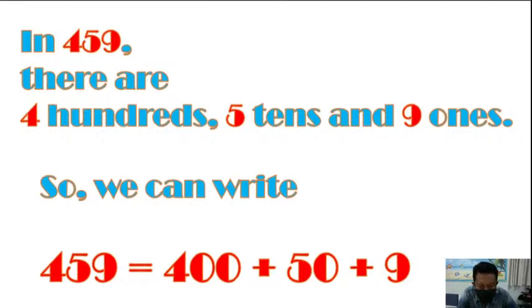459 equals 400 plus 50 because it is 5 tens. 5 tens means 50, plus 9 ones. 9 ones means 9. So 459 equals 400 plus 50 plus 9. Very good. Okay, children. Now 738. How to write 738 in the expanded form?